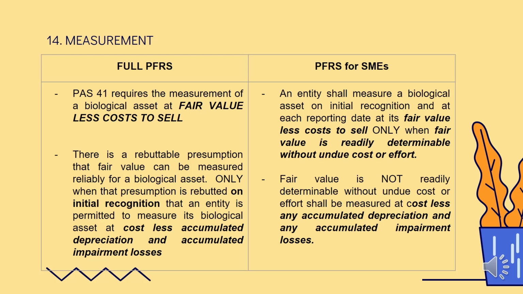But for PFRS for SME, we should measure biological asset on initial recognition at fair value less cost to sell only when FV is readily determinable without undue cost or effort. A biological asset whose fair value is not readily determinable, pwede tayong gumamit ng cost less any accumulated depreciation and any accumulated impairment losses. Sa full PFRS, ang priority talaga is FV less cost to sell. PFRS for SME, initial FV less cost to sell as long as kayang i-determine yung FV without undue cost or effort.